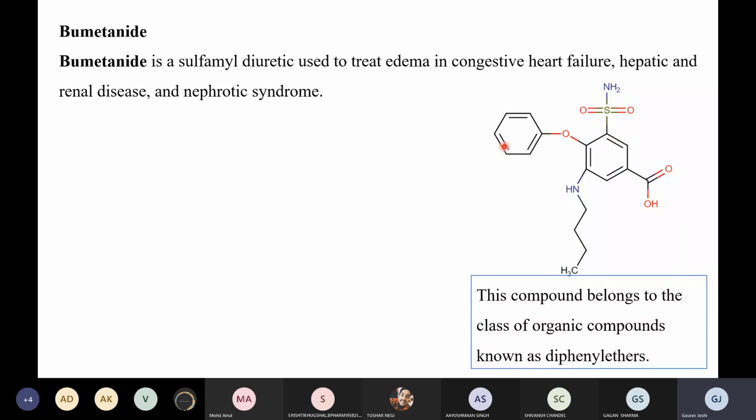So what we have is two benzene rings, or two phenyl rings. So these organic compounds belong to the category of the diphenyl ethers, right? If you look at the category of these compounds, these are the ether type of molecule. Or if you are not looking at this substituent, you can also call them amino benzene sulfonamides, right? So this is up to you how you are going to classify the molecule. But whatever you classify them as, that ring must be present there. This is the important thing.